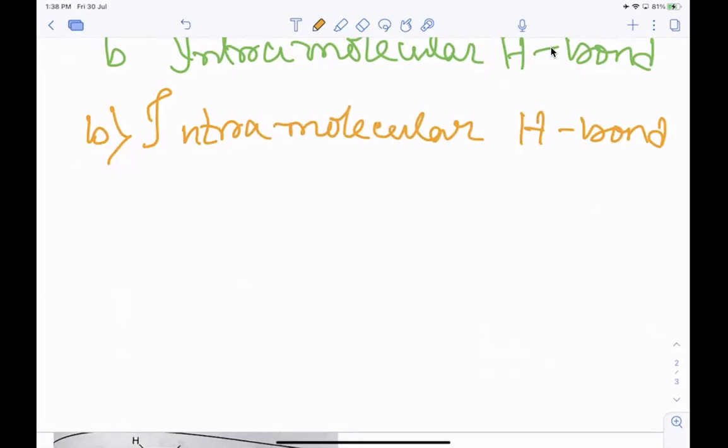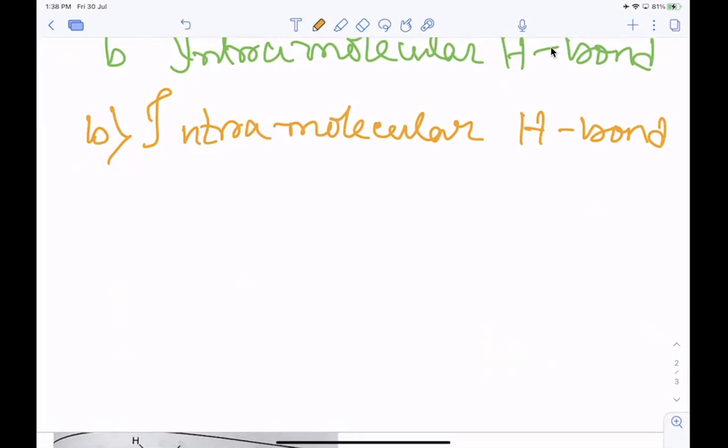Intramolecular hydrogen bond means the hydrogen bond is formed between the hydrogen and a highly electronegative atom present in the same molecule.